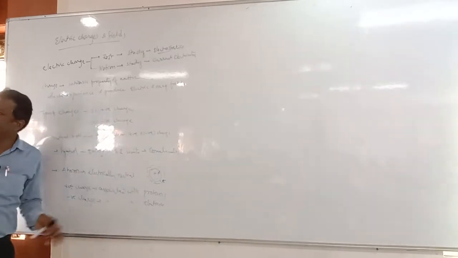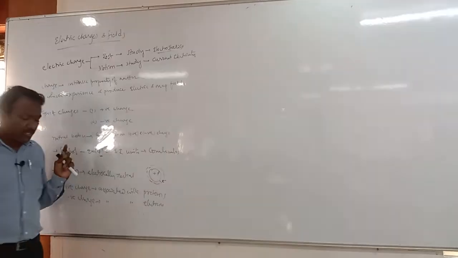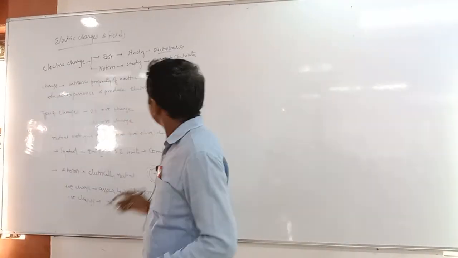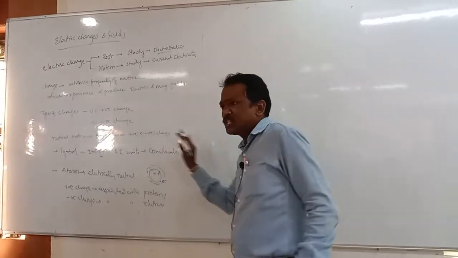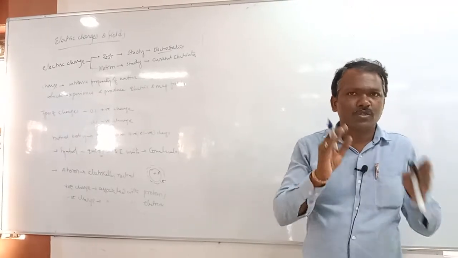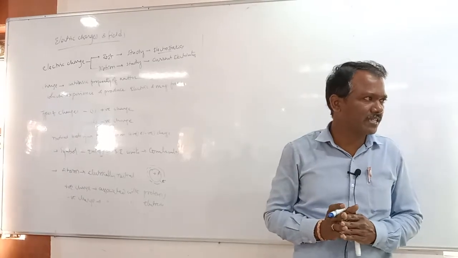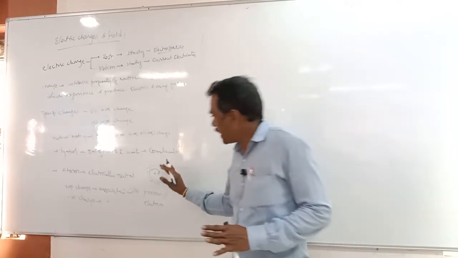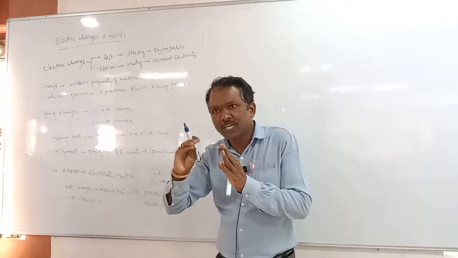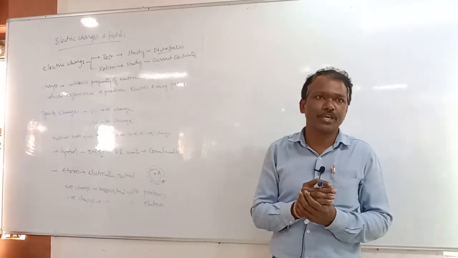So when we are getting the charge, it is only due to the electrons, right? Generally from any atom, due to the transfer of electrons we can get a charged body.